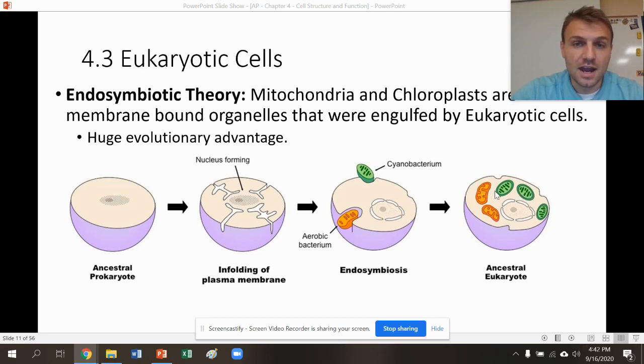So this is that endosymbiotic theory that states that both the mitochondria and chloroplast and the prokaryotic cell at the time gained something by these bacteria cells kind of almost infecting our cells with their presence. So this theory has a bunch of evidence, which we're going to get to next.